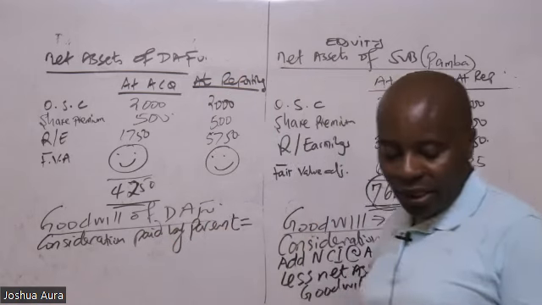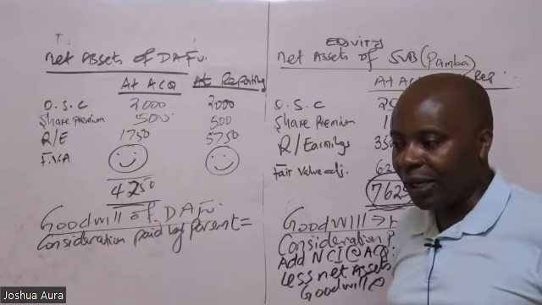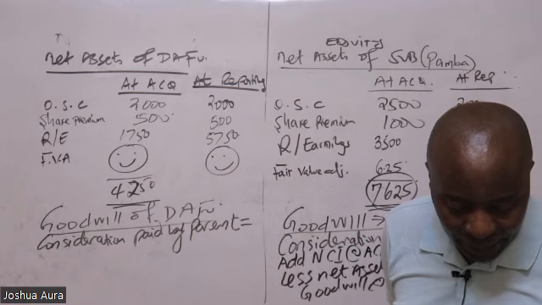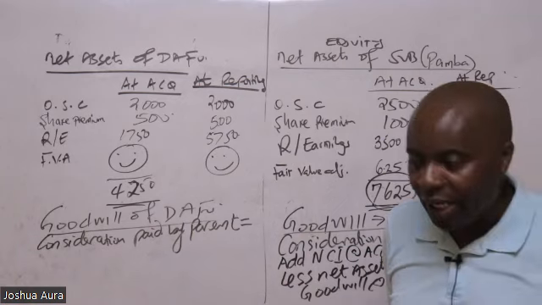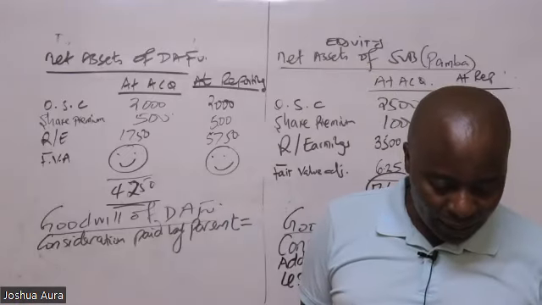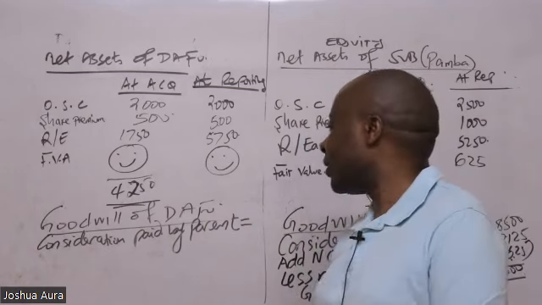From the financial statements given there, investment in Dafu is 5750. Yes, it's 5750. Thank you very much.